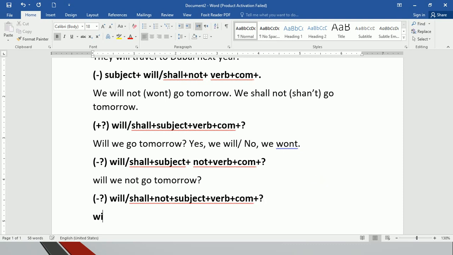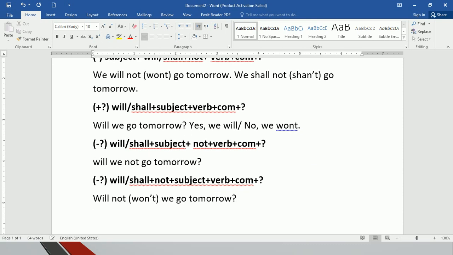You see this? Will not, or better to say won't we go tomorrow? It's colloquial, dear students. It's not used in written English. It's informal, spoken English. So this was the first structure with shall and will.